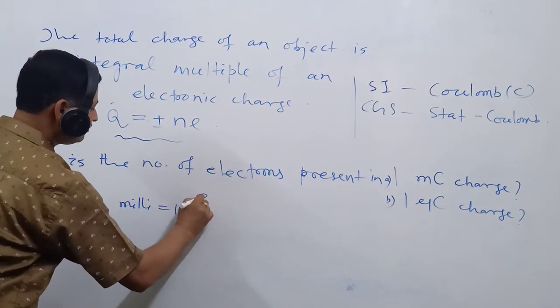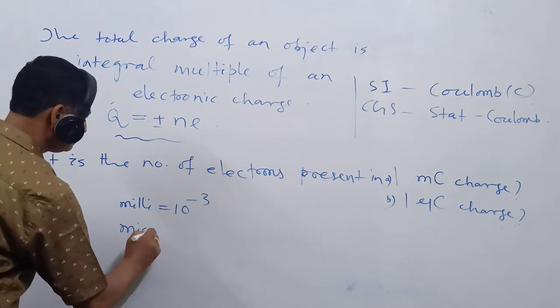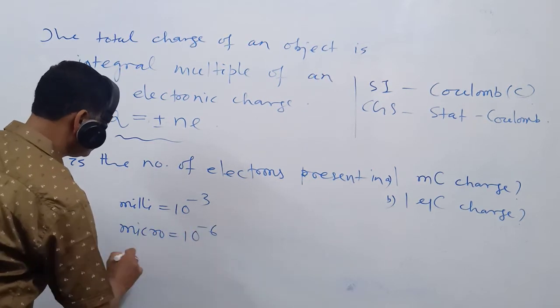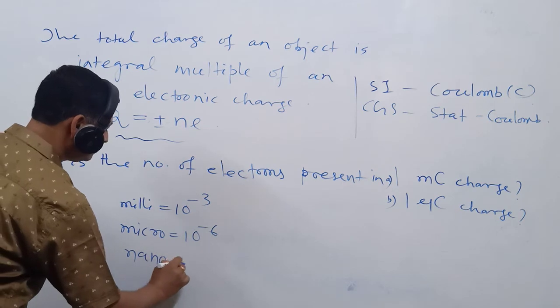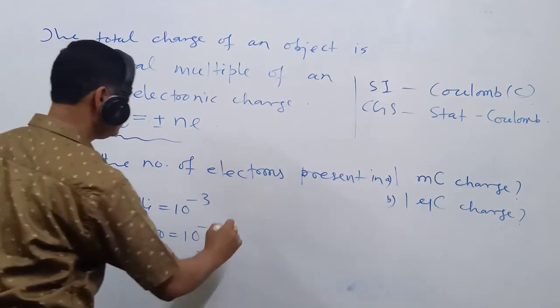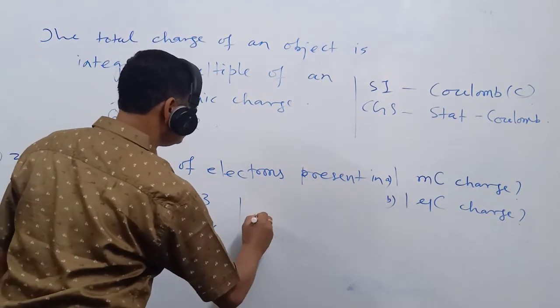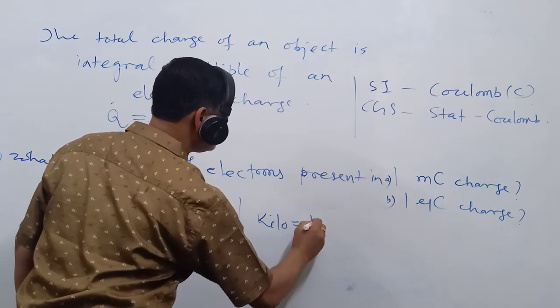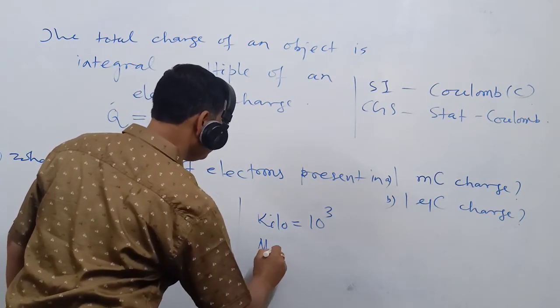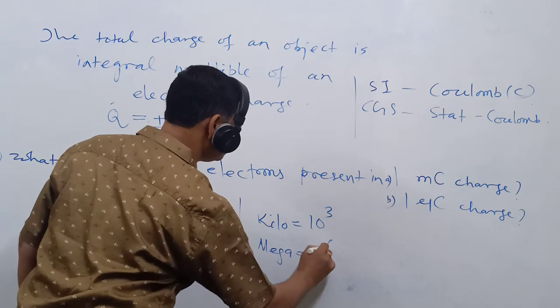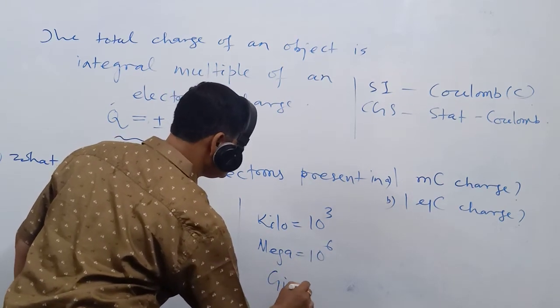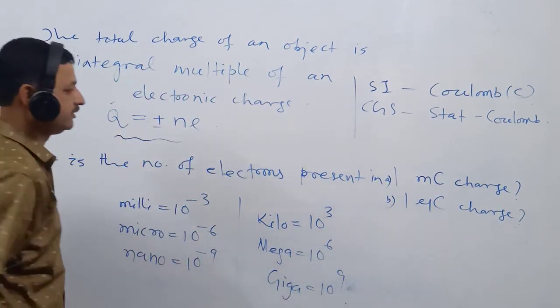Milli means 10 to the power minus 3, micro means 10 to the power minus 6, similarly nano means 10 to the power minus 9, and again kilo is 10 to the power 3, mega is 10 to the power 6, and giga is 10 to the power 9.